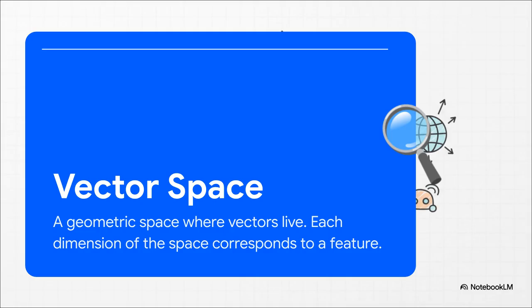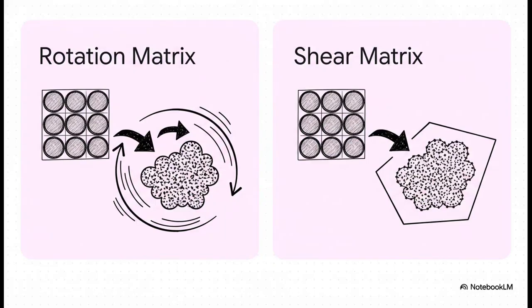If our vector has two numbers, it's just a dot on a 2D graph. Easy. But if it has 5 numbers, like our country data, it's a point in a 5-dimensional space. We literally can't picture that. But a computer? It can navigate it perfectly. And inside this space, we've got tools to move these points around. These tools are called linear transformations, and they look like these grids of numbers called matrices.